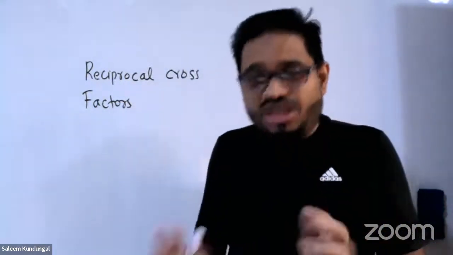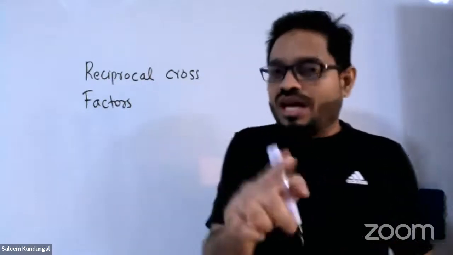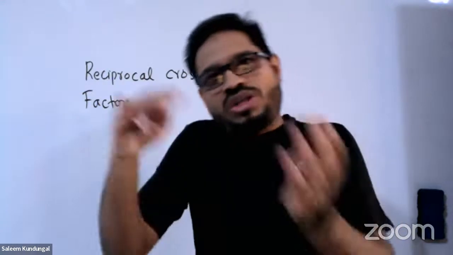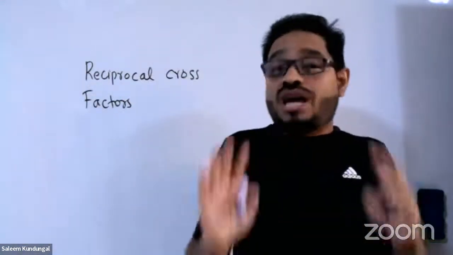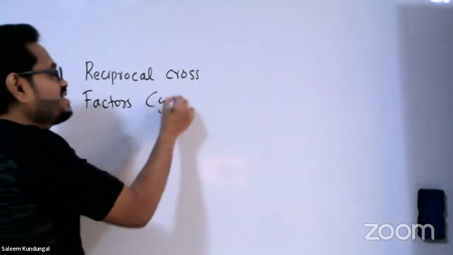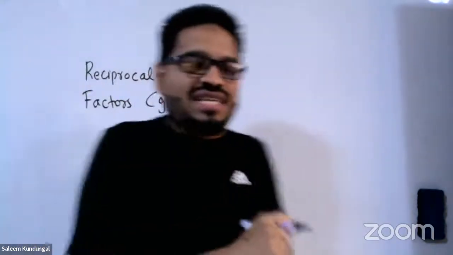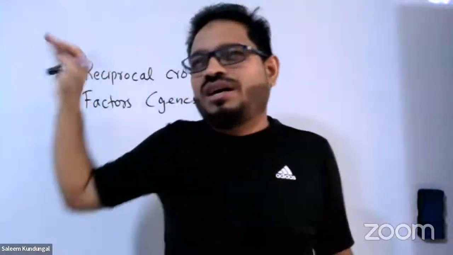What is a factor? Factor is the letter he used to represent something which gives a character from one generation to another. I repeat, the letter he used to represent something which can give a character from a parent to the offspring. So if he used alphabets, letters, these letters are called factors. Today we call them genes. So you must remember that term, factors and genes. Then guys, what is next? The next important thing that he used while doing the cross is about factors, genes.